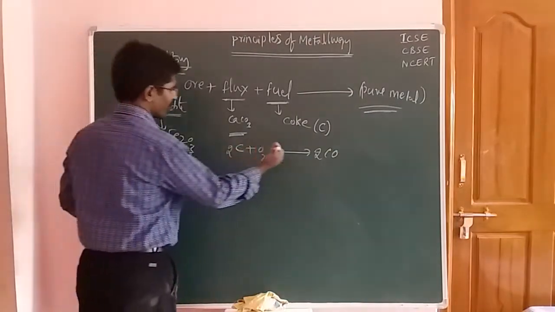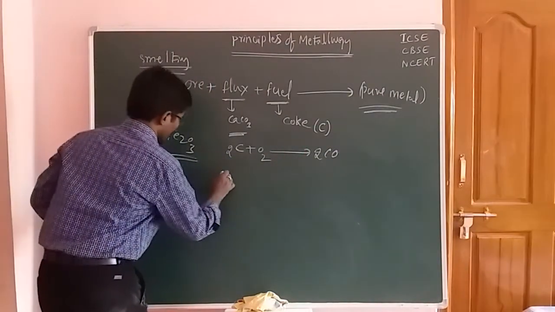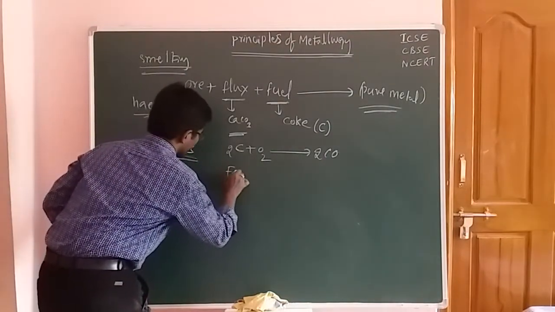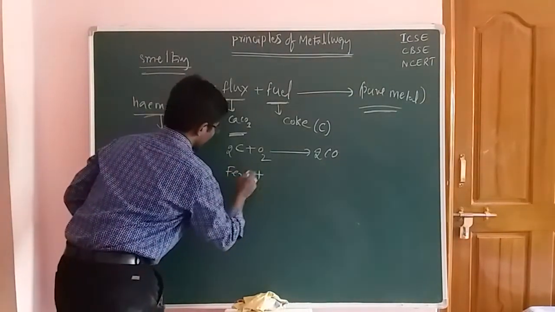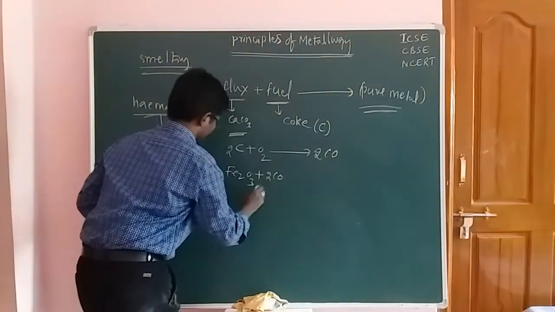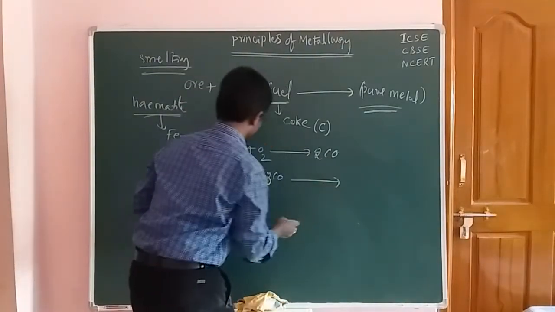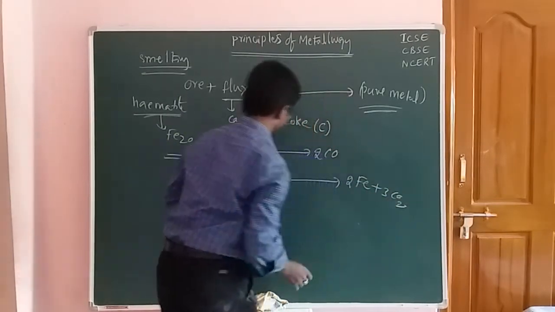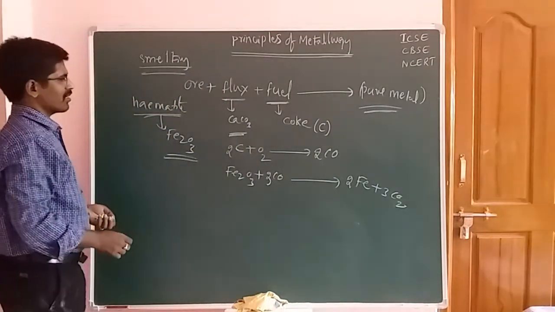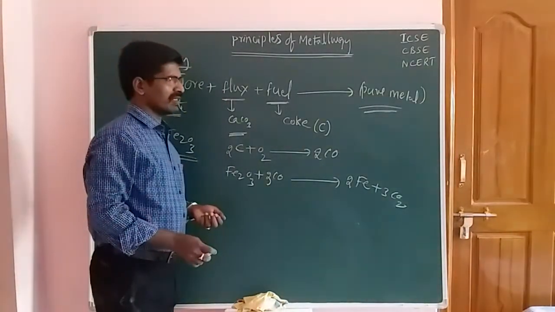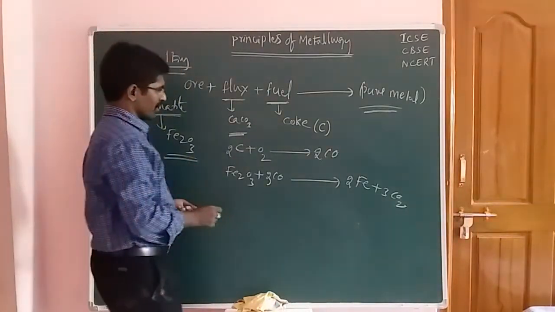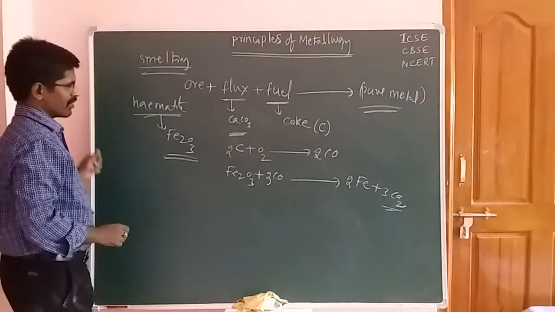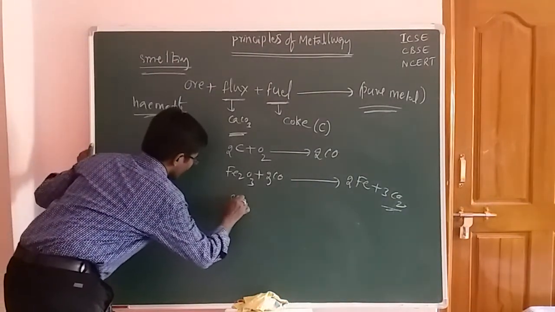After formation of carbon monoxide, it combines with hematite. Fe2O3 plus 3 moles of carbon monoxide gives iron, and 3 moles of carbon dioxide are released. Now we have to remove this carbon dioxide gas. Next, we should consider the flux and the SiO2 impurity.